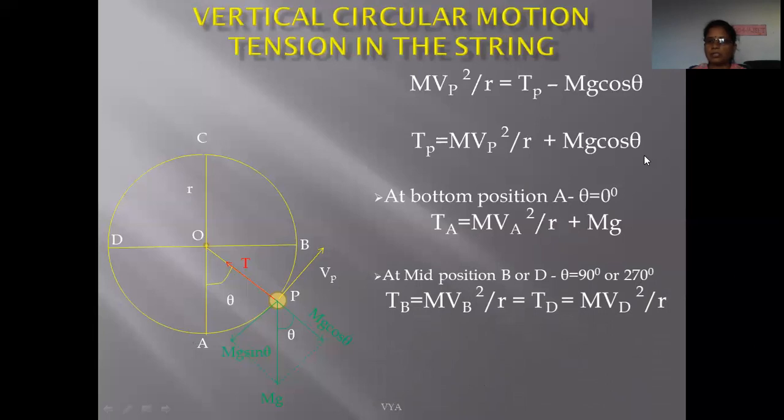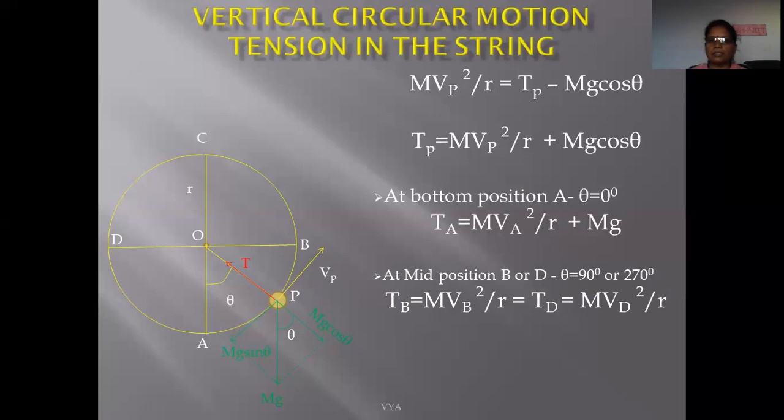And we know that cos 90 is equal to 0. So at the midway position, at point B or D, if theta is equal to 90 or 270 degree, the tension within this string is equal to the centripetal force, that is mv square upon r.